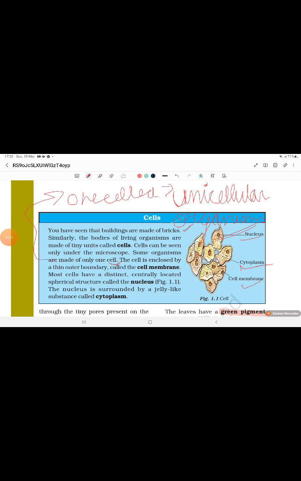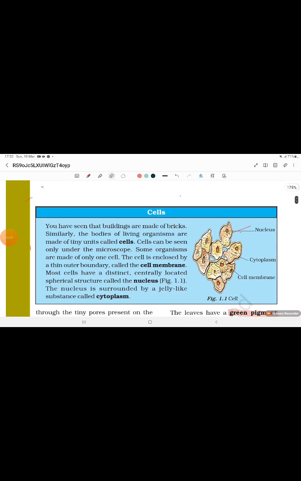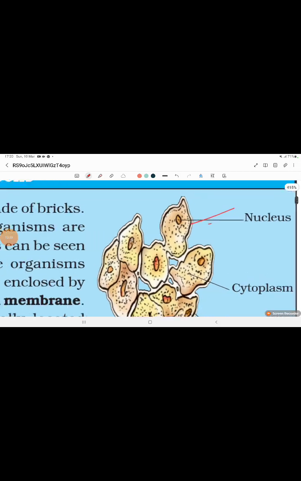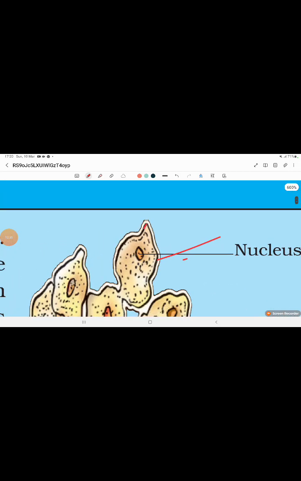Okay? Got this? Erase this all. The cell is enclosed by a thin boundary called the cell membrane. You can see over here, this is the cell membrane.